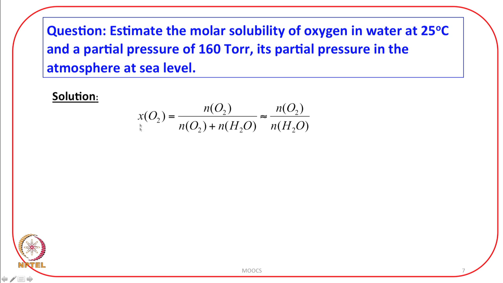The mole fraction of oxygen will be approximately the number of moles of oxygen divided by the number of moles of water. And if I consider 1 kg, we just discussed that I can use 55.5 for this. Now, I am using Henry's law.